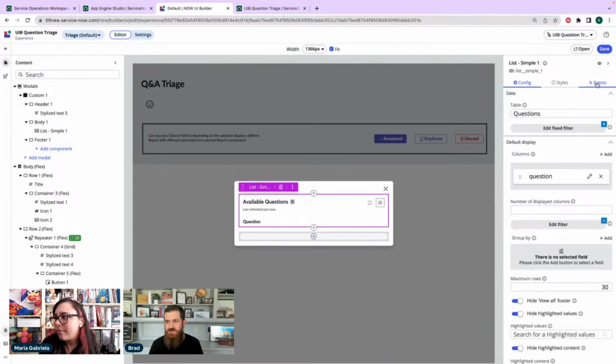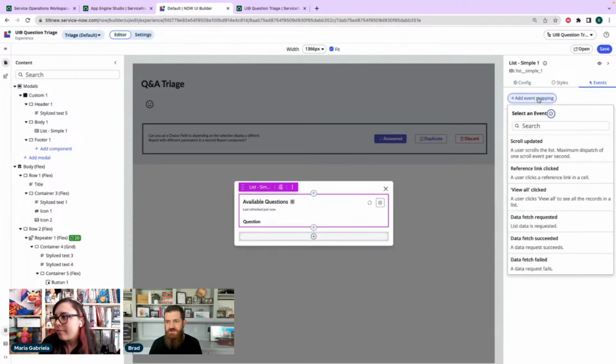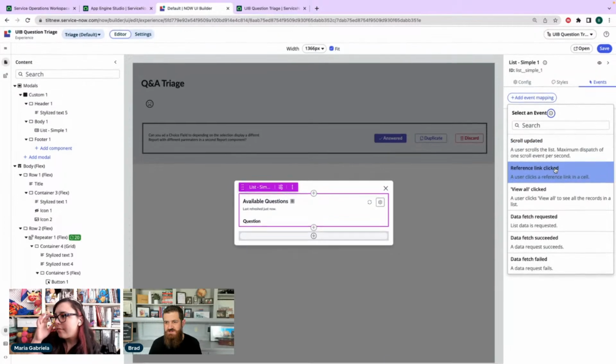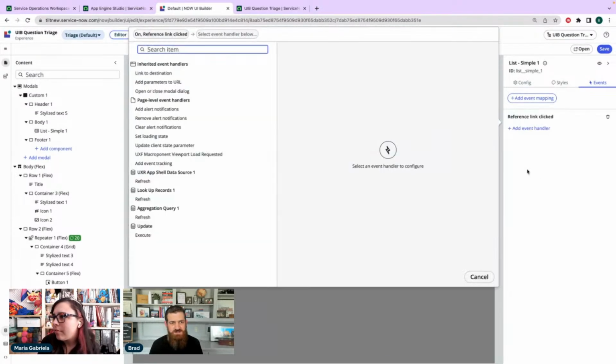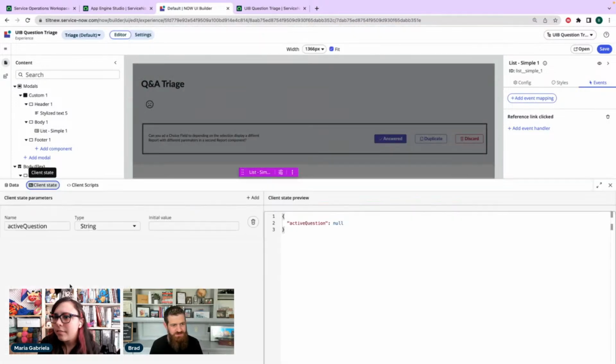And then what we want to do is the simple list has a row clicked, or is it reference clicked now? And so basically when I click that, I want to... Do we need another client state parameter? We probably will. So what are we capturing? Just the active question name. We're going to need the active question sysid. And then we need the selected parent sysid, do we? That'll be in the event payload.